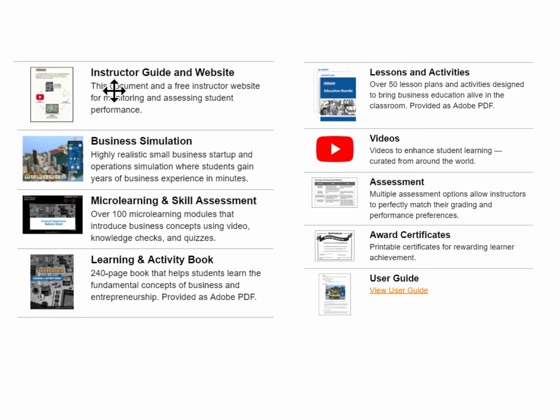We've got over 200-page learning and activity book in PDF format that provides the fundamentals of everything students need to know about business. It's a great reference guide. We have over 50 printable lessons and activities, which you could either print on paper or actually do as PDF input forms. We have many videos to supplement the learning that's happening if you want to take a deeper dive in any particular area. Videos that we've sourced from TED Talks and Stanford University and various other sources around the internet. We have built-in assessments, all automated. We have award certificates. We have user guides, everything that an instructor needs to implement this in any curriculum, whether it's a short curriculum or a full course.